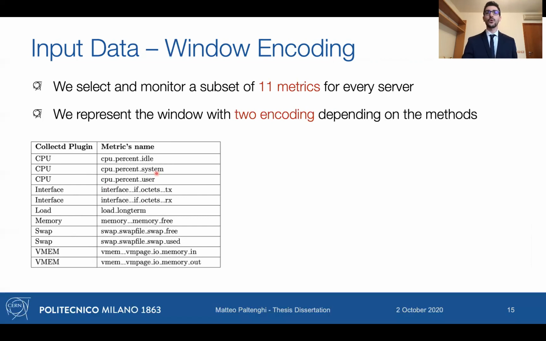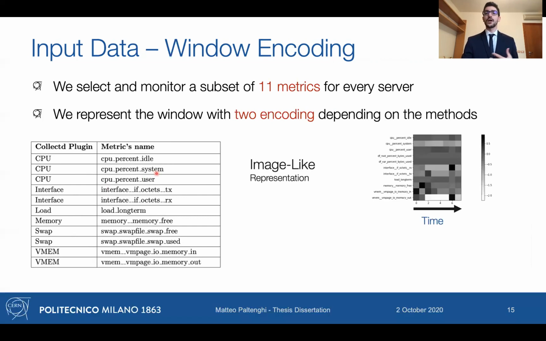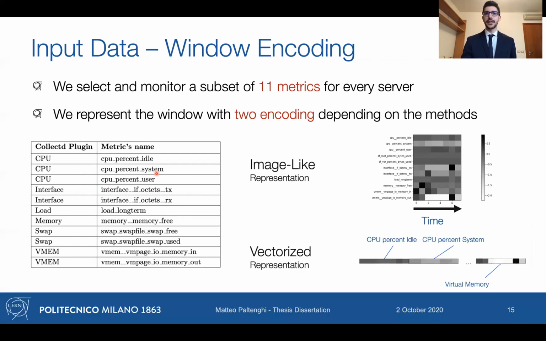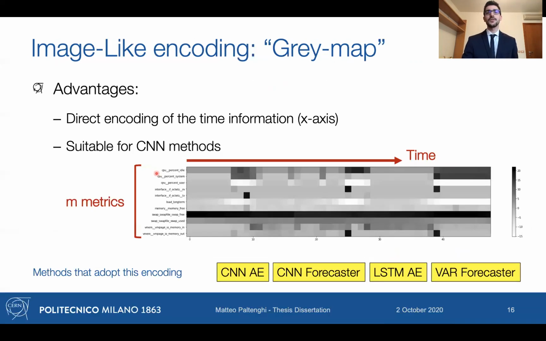For the window, we devised 2 different encodings, the image-like encoding and the vectorized one. They have different advantages. The first one, the image-like, lets us encode the temporal dimension in the X direction, while on the Y direction, we have the M metrics. Then the fact that it's an image will let us use convolutional neural networks.